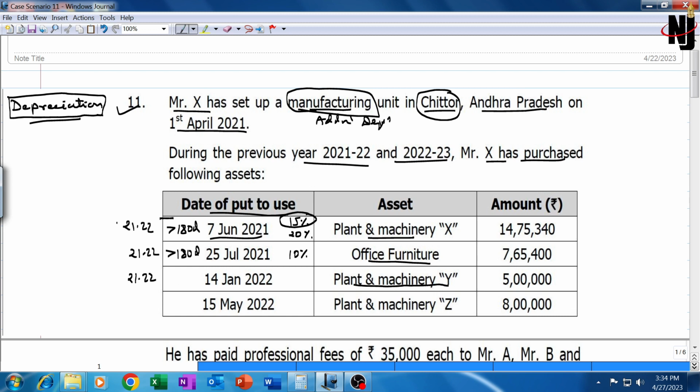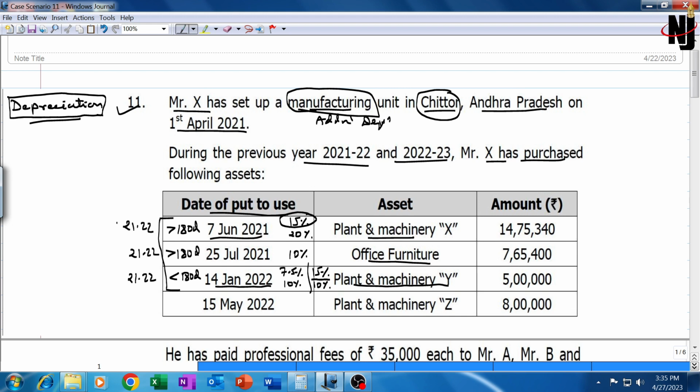Third is 14 January 2022, again acquired in 21-22, and again it is plant and machinery. First three assets have been acquired in 21-22, but this particular asset, plant and machinery Y, has been put to use last year for less than 180 days. That means depreciation allowable last year must have been 7.5% and additional depreciation must have been 10%. In current year, what will happen? 22-23, we will get full depreciation on the WDV and we will get balance 10% additional depreciation on the original